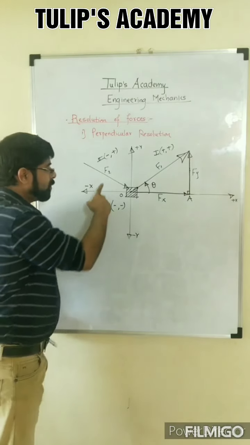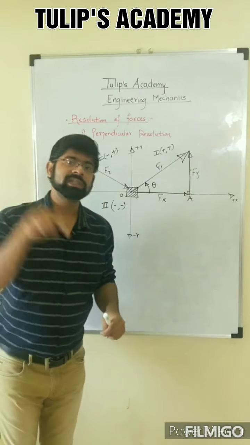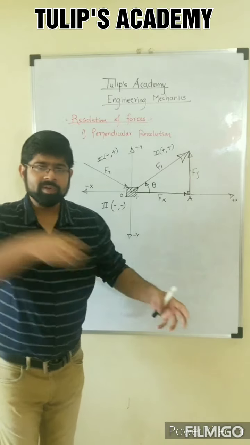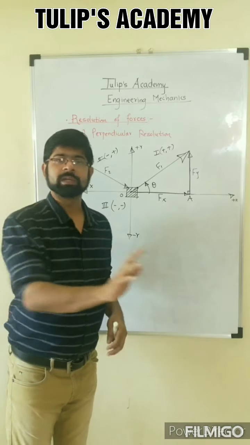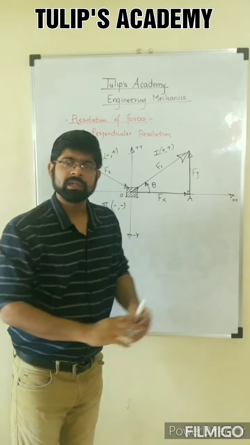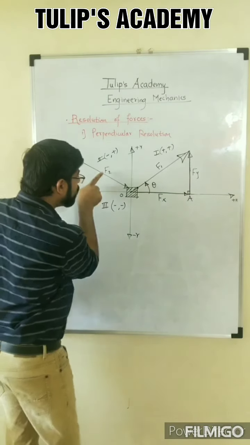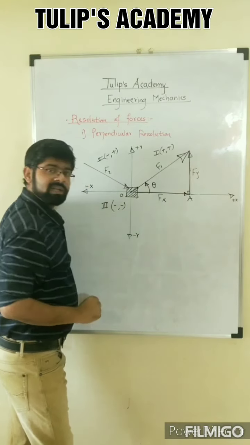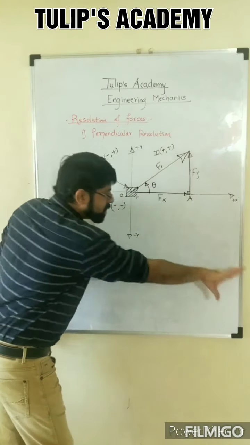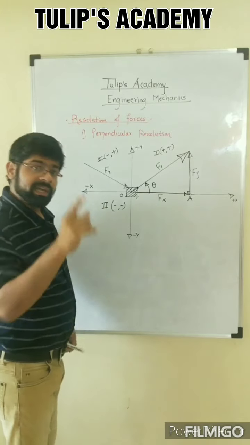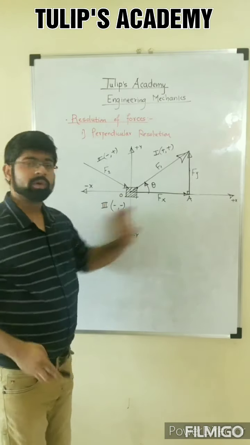Now if you look at this force, it is acting towards the point of application. It is not moving away from the point of application. It is moving towards it, meaning it is pushing the object. It is not pulling the object. Therefore, it is of pushing nature. When this force acts on this object, the object will not be pulled in the second quadrant, but will be pushed in the fourth quadrant. It means that my force is in the second quadrant, but the effect of the force is in the fourth quadrant.